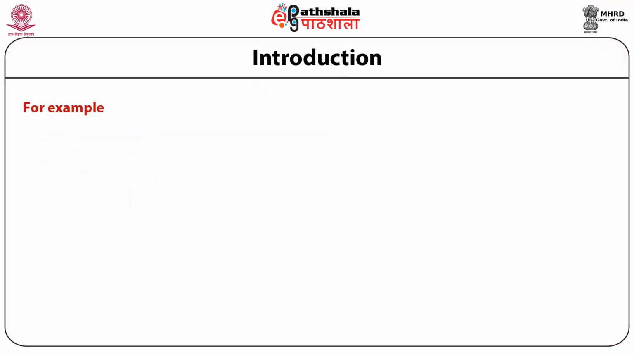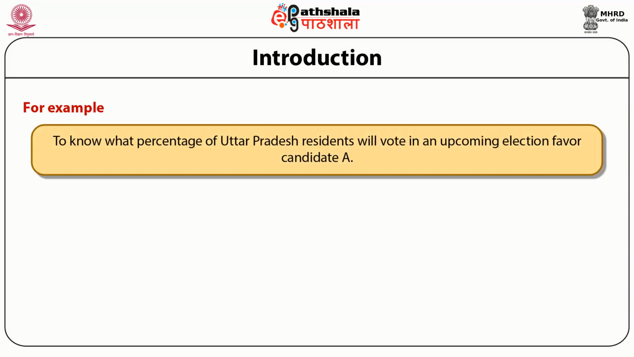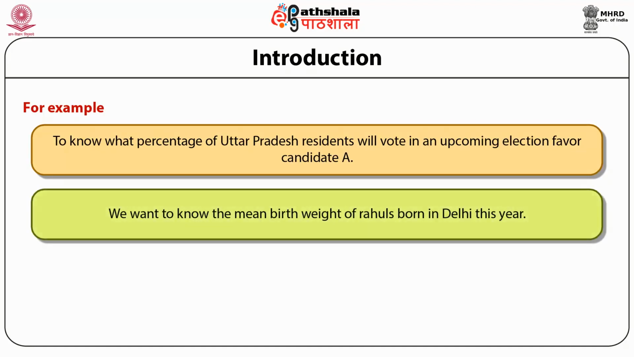Public opinion polls that try to describe the percentage of the population that plans to vote for a particular candidate, for example, require a sample that is highly representative of the population. For example, to know what percentage of Uttar Pradesh residents will vote in an upcoming election in favor of candidate A. Example 2: we want to know the mean birth weight of Rahuls born in Delhi this year.